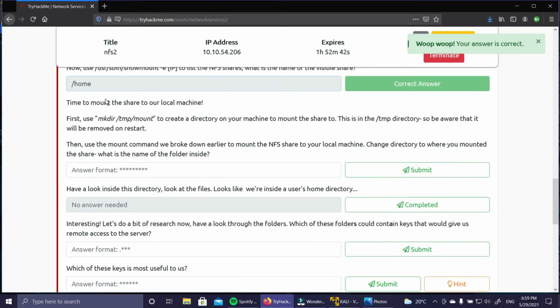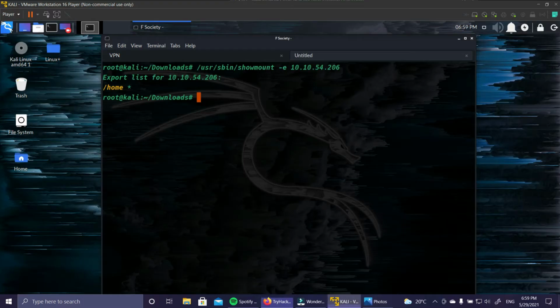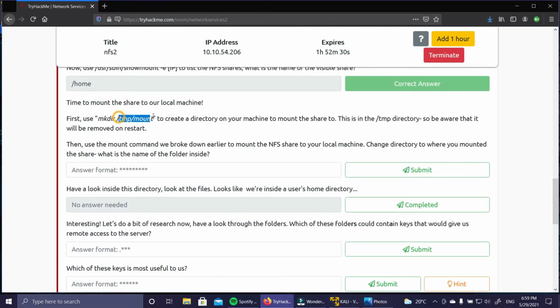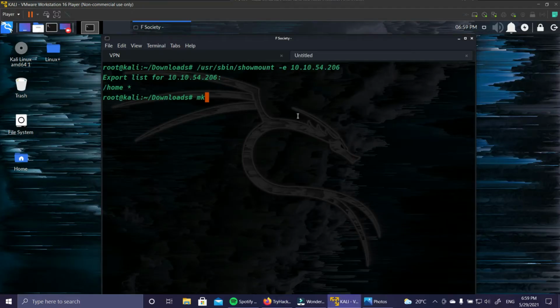The next thing is time to mount the share to our local machine. So now we are going to mount this /home to our local machine. To mount that, we can make a temporary directory with mkdir inside the temp folder, so that it doesn't get lost in between. So I'm first going to make a directory temp/mount.